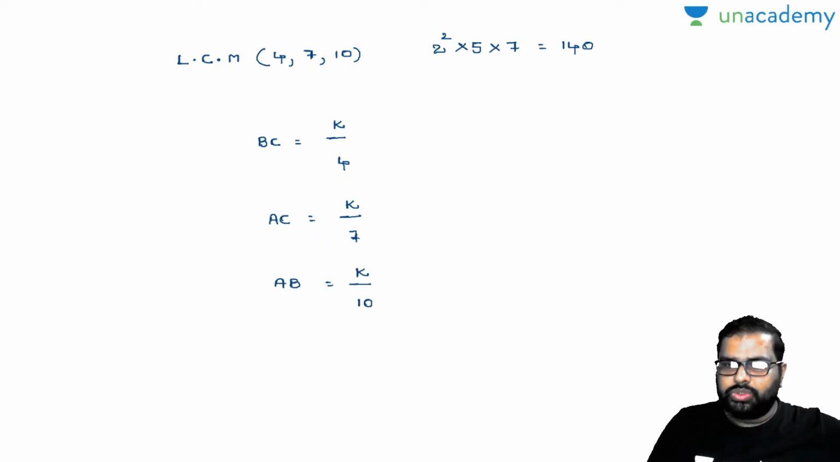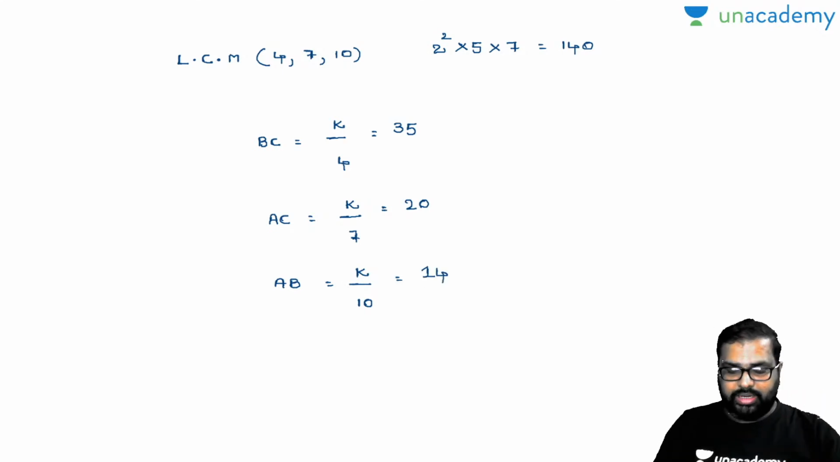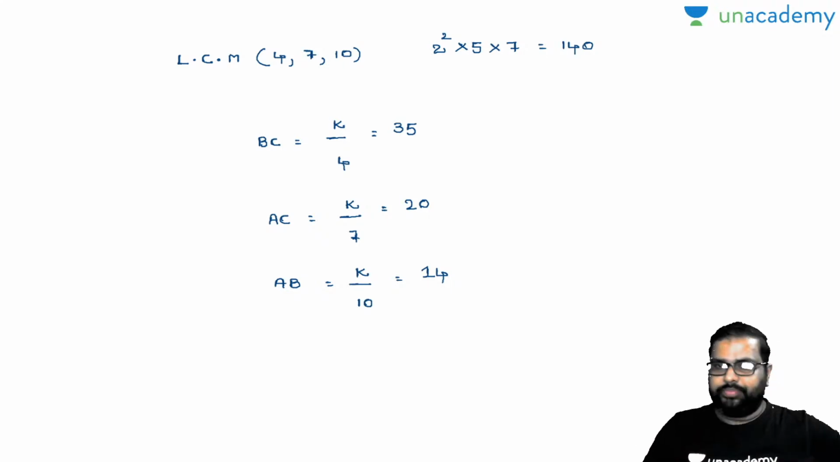Perfectly right. So K by 4, 140 by 4. 4 3s are 12. 4 5s are 20. K by 7, is it 20? Yes. Now see, K by 10, is it 14? Now see here, will this work out with triangle properties? Once check there. Let us check whether it works out with triangle properties or not.